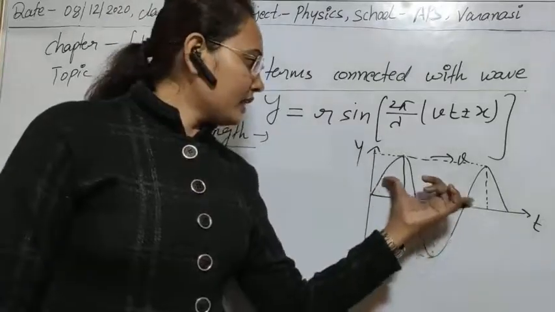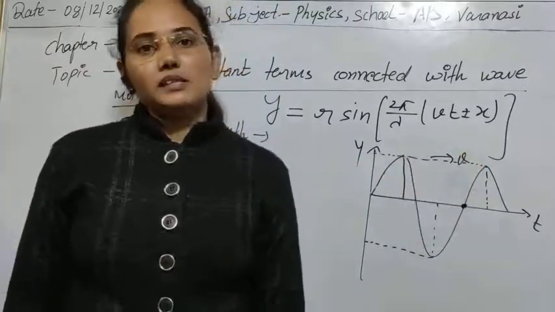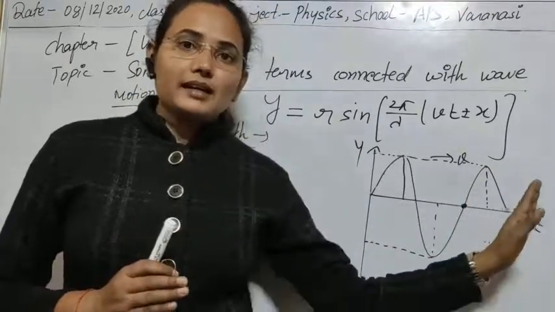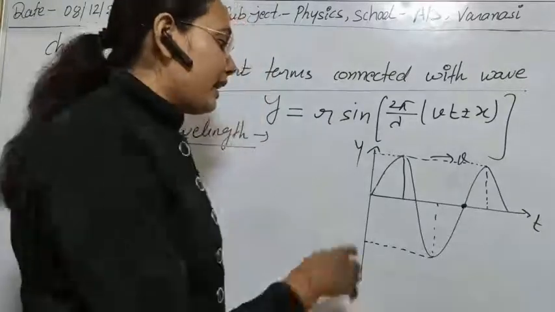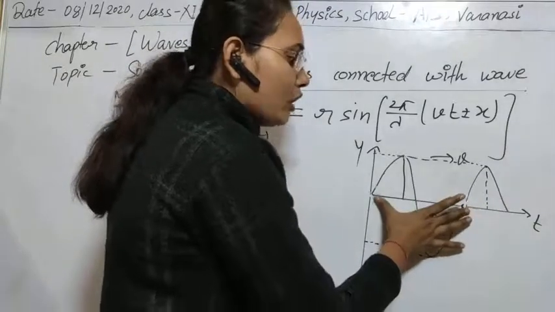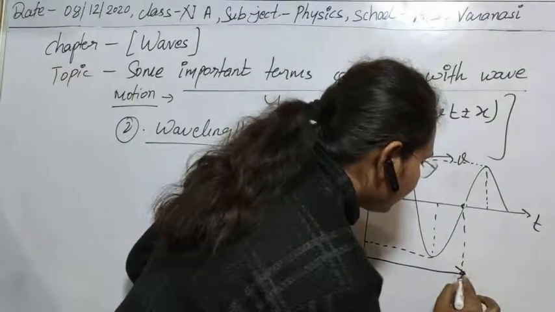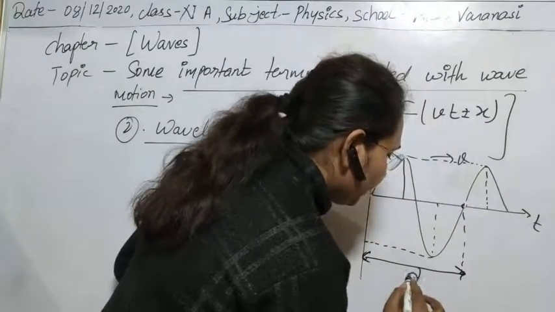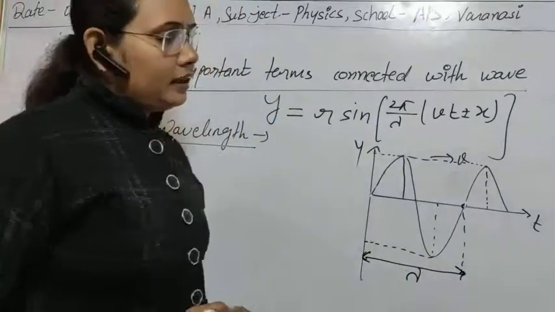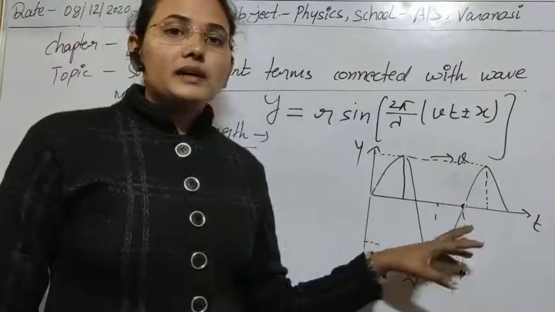So here we can see that at this point, you can see they have both the same direction, same angle, which means they are in the same phase here. So these are particles, and here the motion is identical. It means that this wave is repeating its path after a certain interval of time, or after a fixed distance. So if you see this fixed distance after which it is repeating its path, then that fixed distance is known as lambda. Clear?